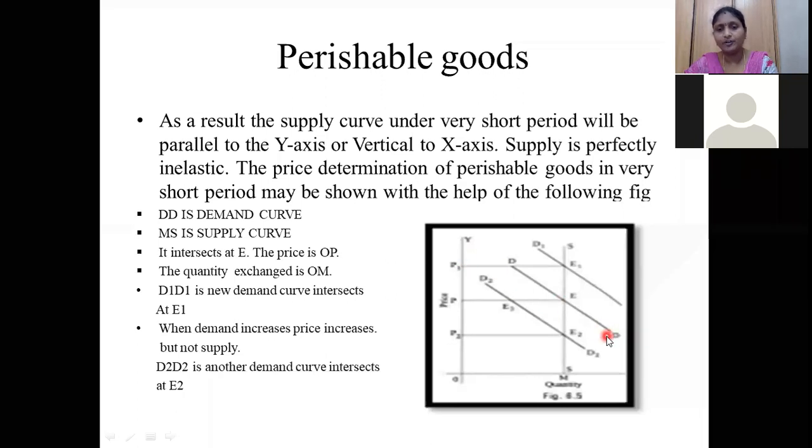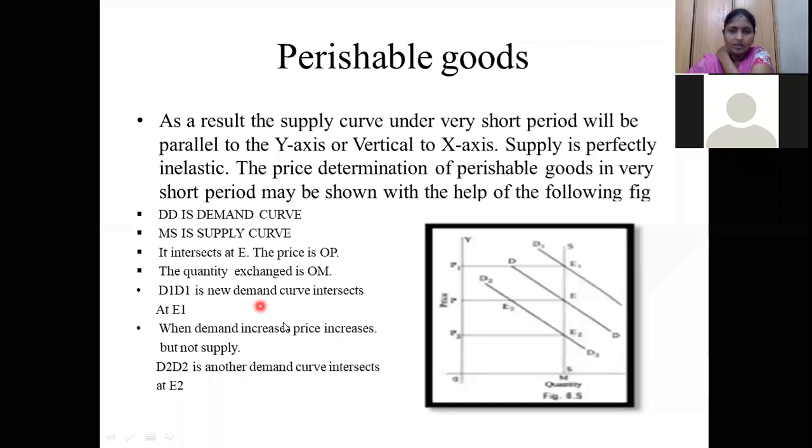So at the beginning, the demand is DD. Whenever the price increases, the demand is D1. Whenever the price decreases, the demand is D2. So based on the prices, the demand is going to be changed. So in the graph, SS is the supply curve, DD is the demand curve, D1 is the demand curve, and D2 is the demand curve.